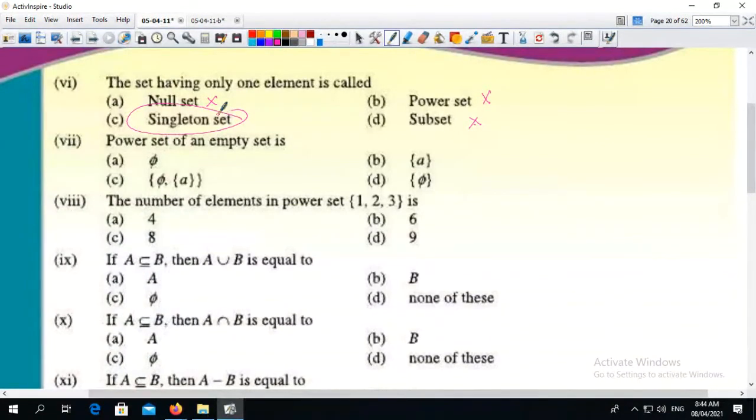Power set of an empty set is this one, because empty set is subset of every set. The number of elements in power set: 1, 2, 3. The simple formula is 2 power number of elements. Here number of elements are 3, so it becomes 2 into 2 into 2. It becomes 8. So option is C.